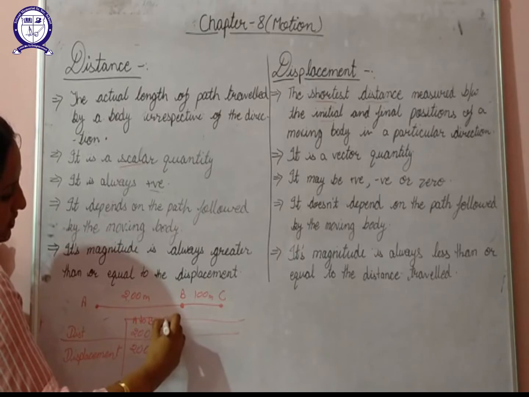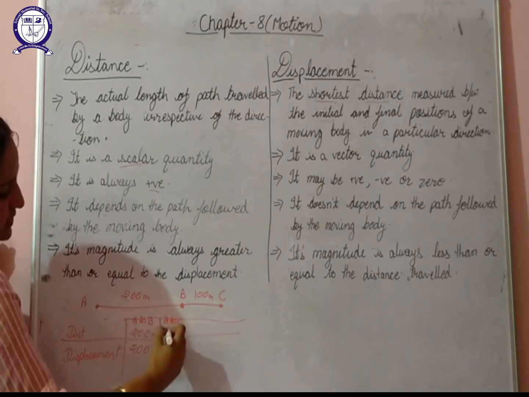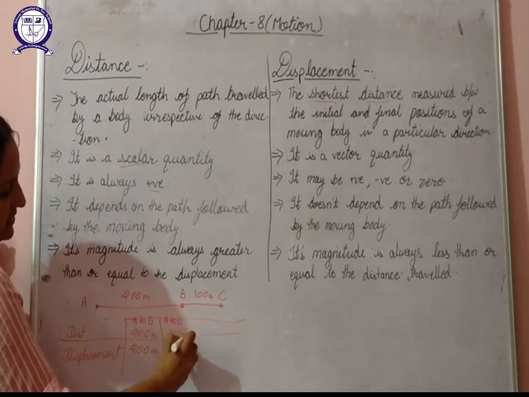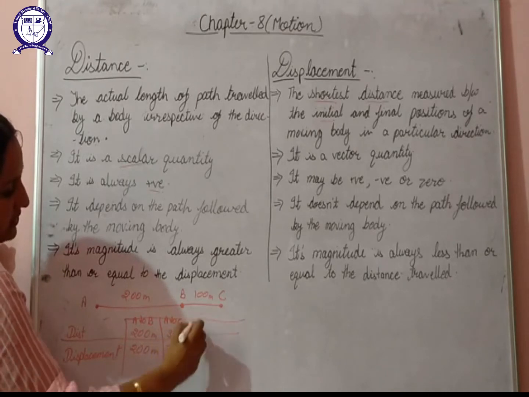Next, in going from A to C, the distance is 300 meter, displacement is also 300 meter.